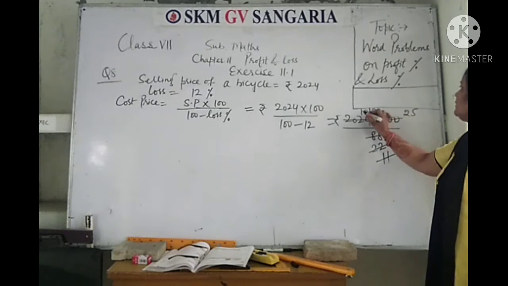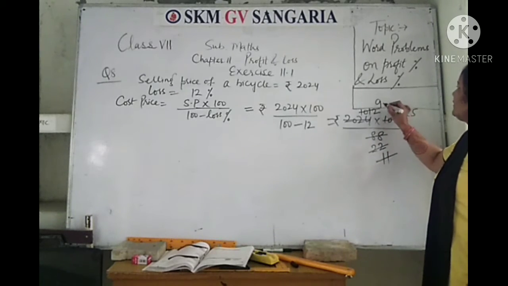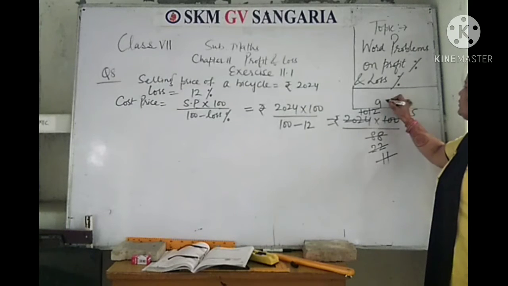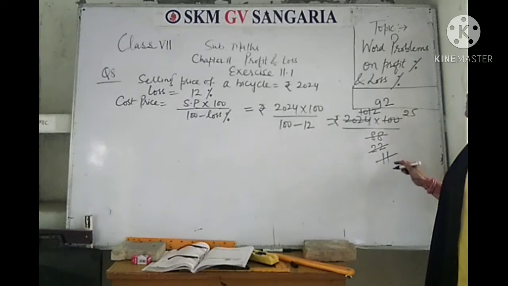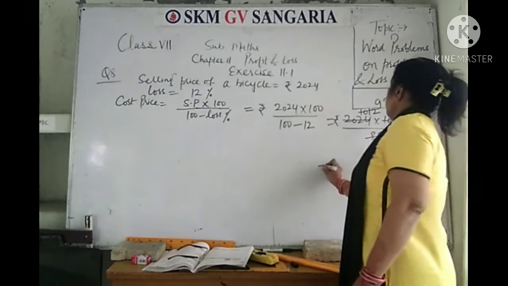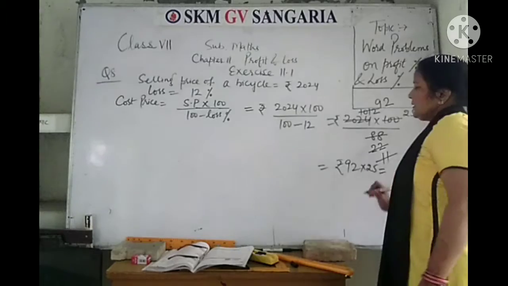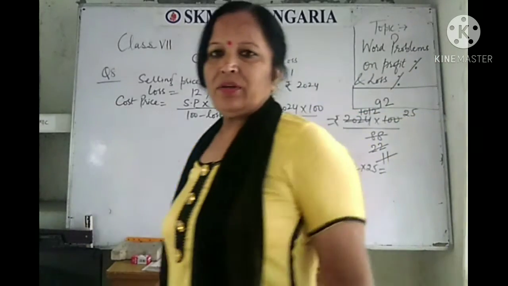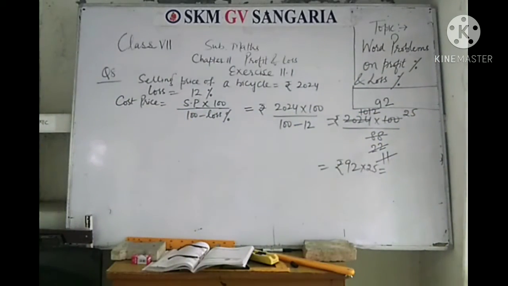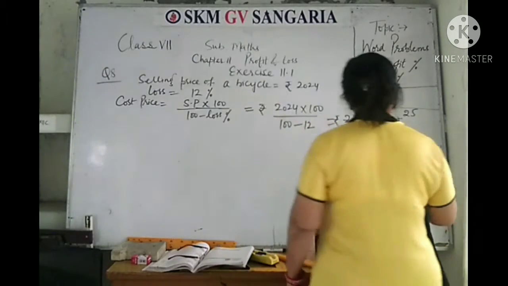Here 11 9 ja 99 and 11 2 ja 22. Then multiply 92 into 25. Please multiply 92 by 25. What are you getting? Are you getting rupees 2300?